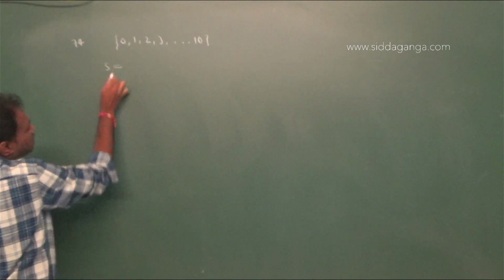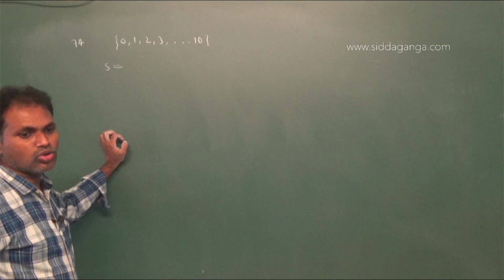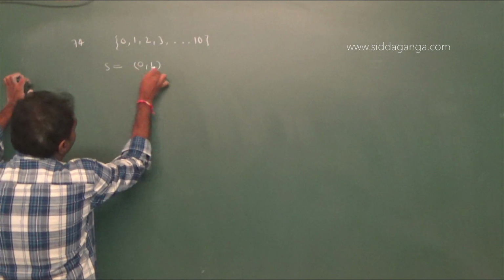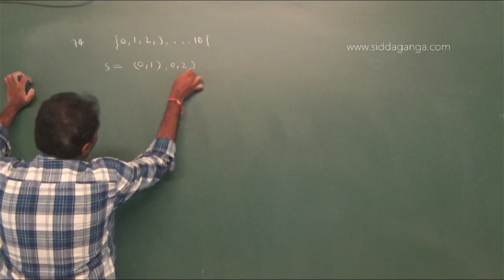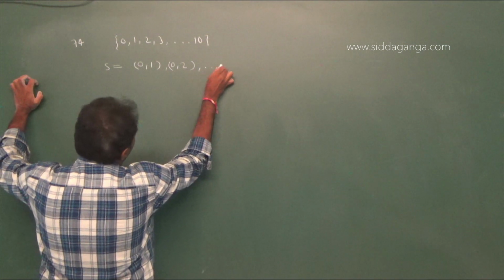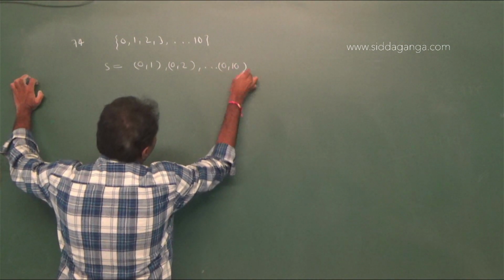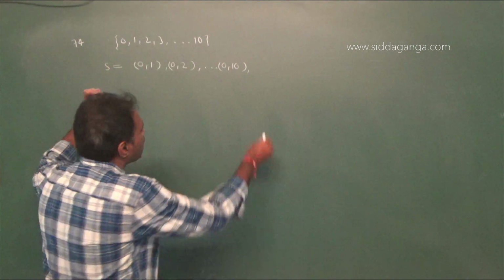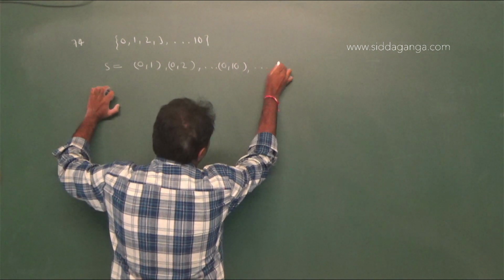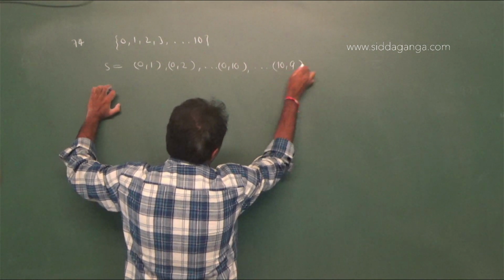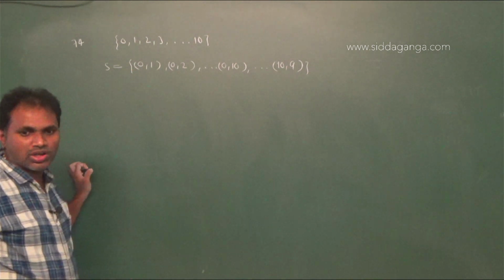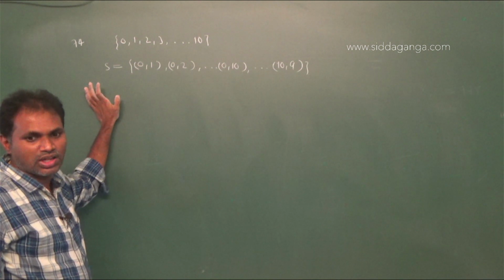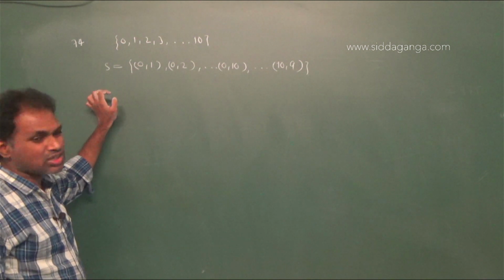Now the sample space: two different numbers are taken. Therefore, 0, 1 or 0, 2 up to 0, 10, or else next 1, 0, 1, 2, 1, 3 up to 1, 10. Like that you will get up to 10, 9. Two numbers you have to select from 0, 1, 2, 3 up to 10. Total 11 numbers are there. From that you have to select two numbers, that is 11C.